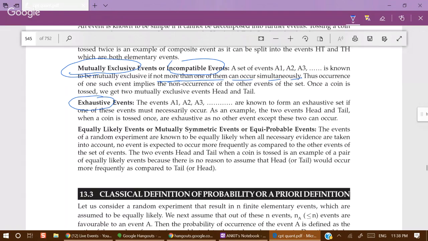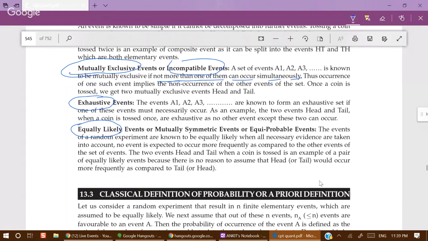Now we come to equally likely events, or mutually symmetric events, or equiprobable events. So when we talk about equally likely, then all outcomes of classical experiments. What is classical experiment? Classical experiments are rolling a die, tossing a coin, tossing two coins, tossing three coins, rolling two dice. So these kinds of experiments are classical experiments. When we talk about classical experiments, then all outcomes are equally likely by default.